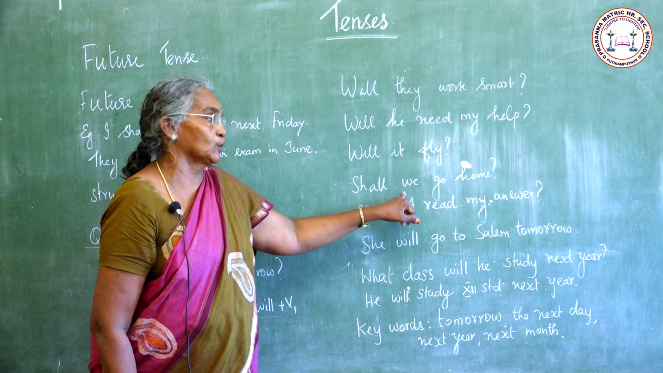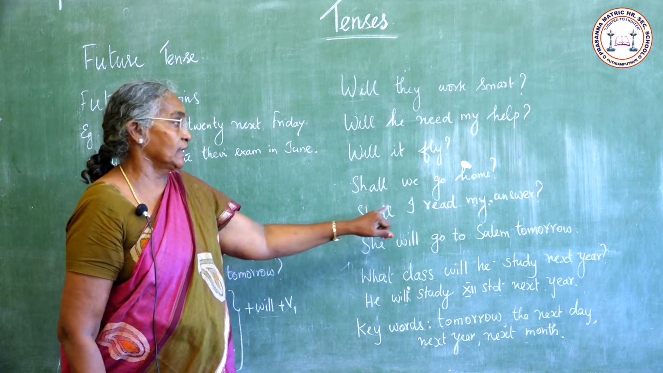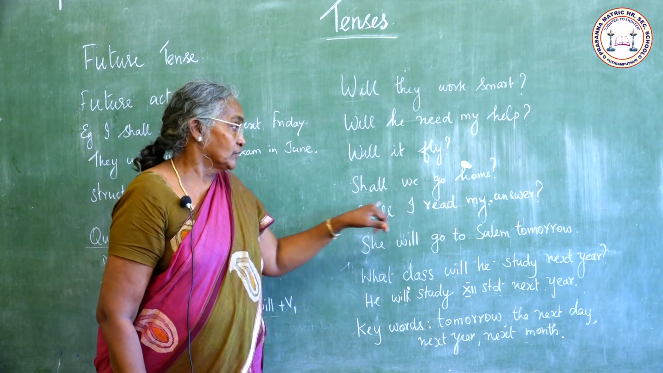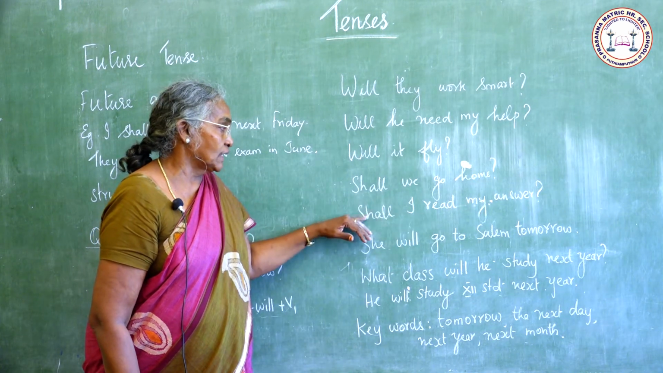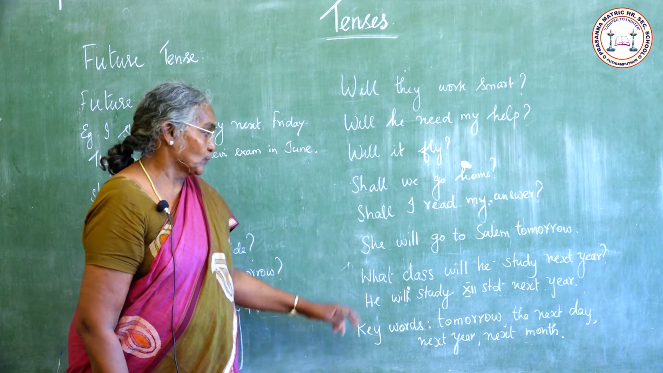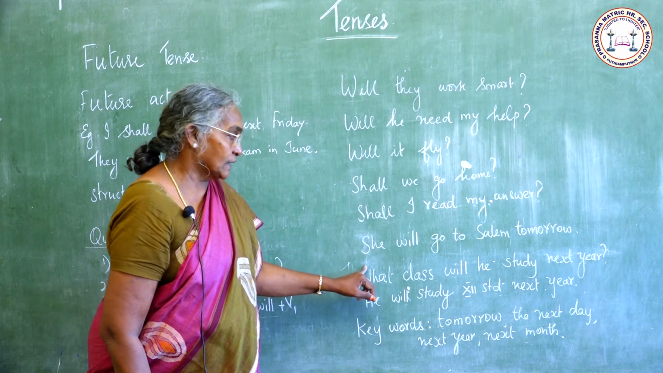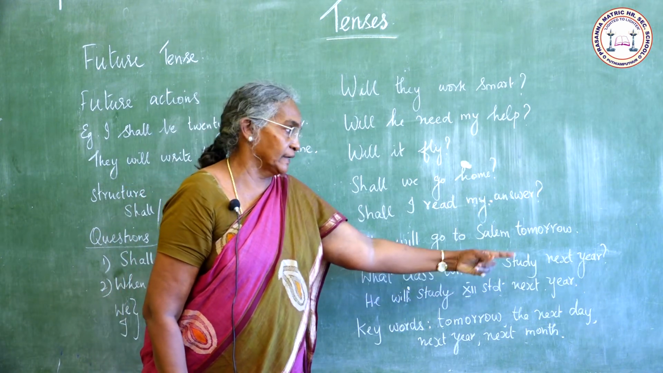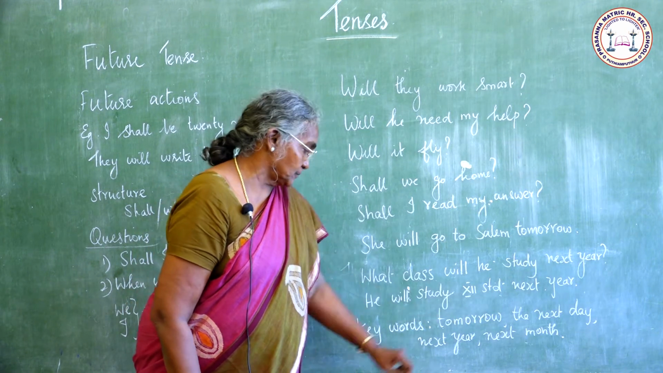Shall we go home? We won't ask, will we go home? Shall I read my answer? We don't ask, will I read my answer? This is the correct format. Shall I read my answer? Shall we go home? She will go to Salem tomorrow. What class will he study next year? He'll study 12th standard next year.